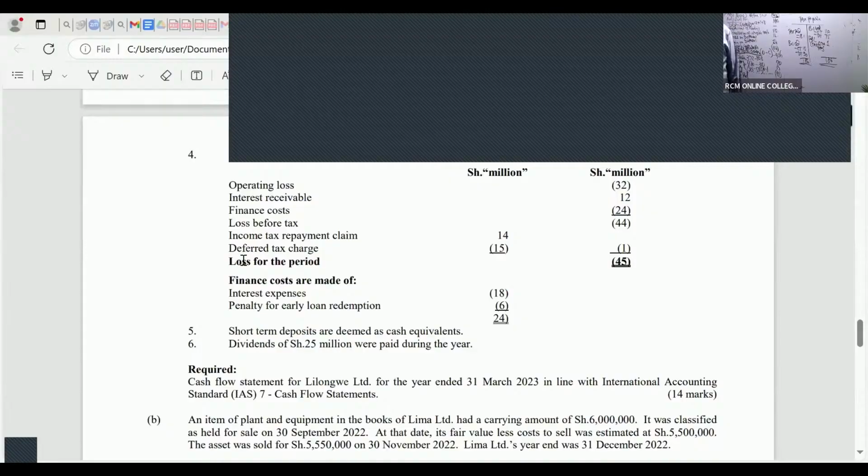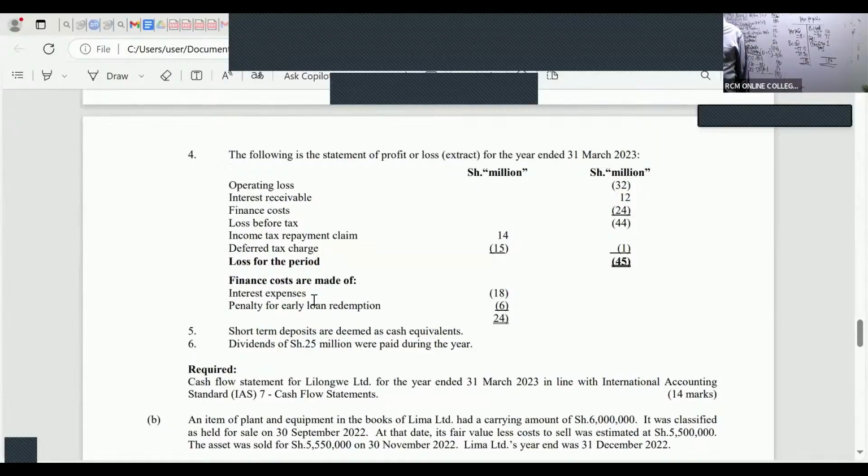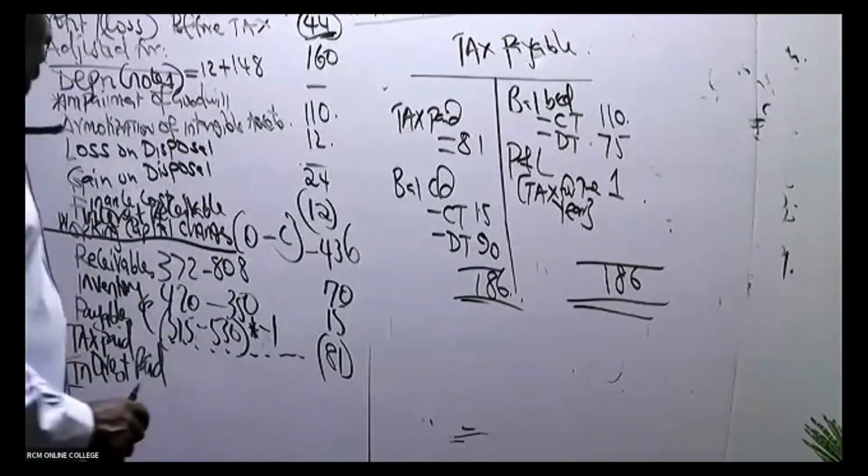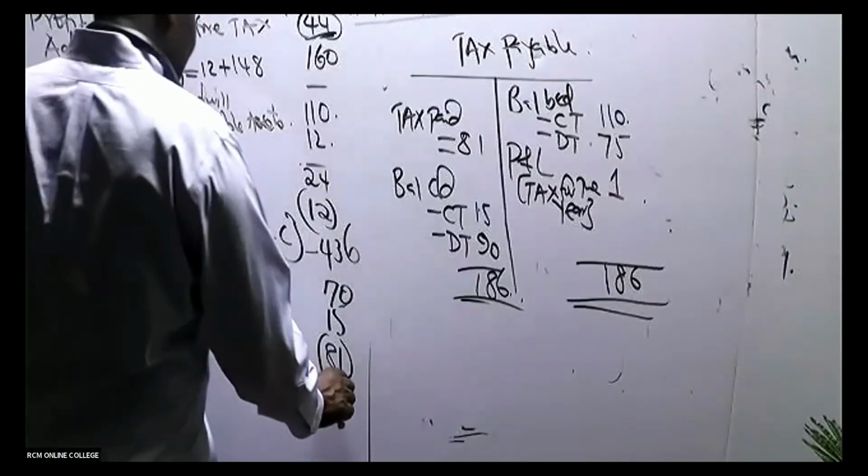You can see the finance costs they're telling us here. The finance costs are made up of interest and penalty for early loan redemption. So of course we are concerned with interest. So the interest that we paid here is 18. Exactly 18.